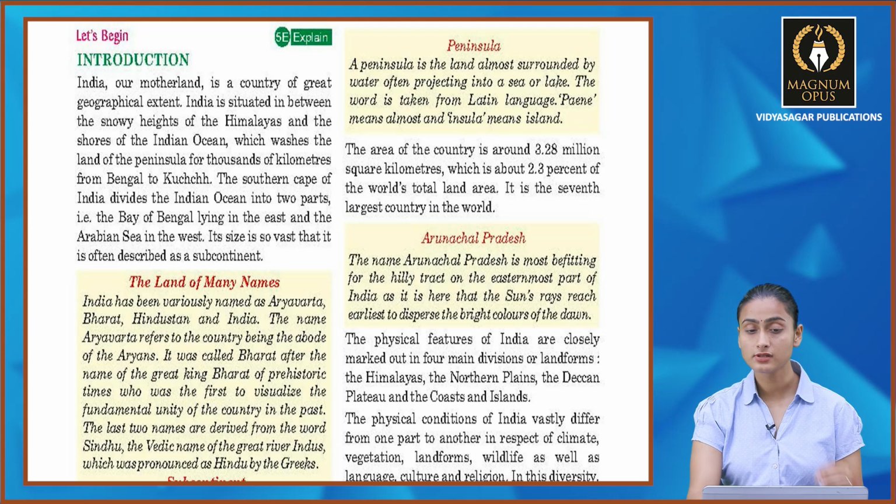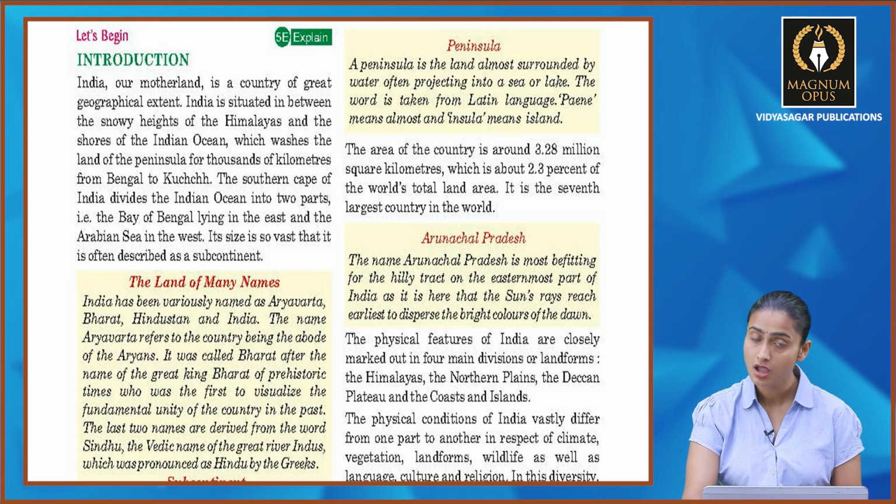Now let's see what is a peninsula. A peninsula is a land almost surrounded by water, often projecting into a sea or lake, and the word is taken from the Latin language. Pen means almost and insula means island. So basically a peninsula is a land area which is surrounded by water from three sides. For example, India is also surrounded by water from three sides in the lower part. Hence the lower part of India is often called the peninsula of India. Now the area of the country is about 3.28 million square kilometers, which is about 2.3% of the world's total land area, and it is the 7th largest country in the world.